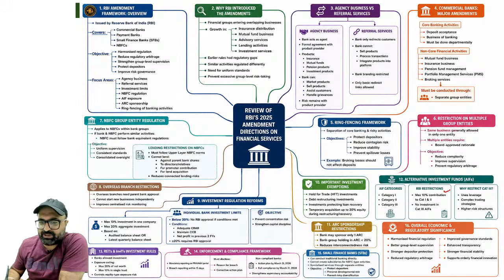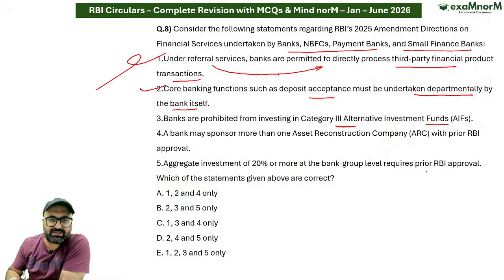RBI restricts a maximum of 10% to category 1 and category 2, and no investment is allowed by banks in the category 3 alternative investment funds as per the given conditions as per the announcement. So according to that, our statement is correct.